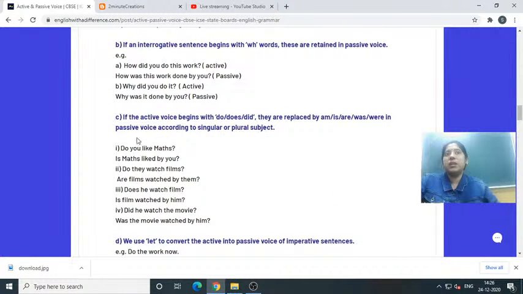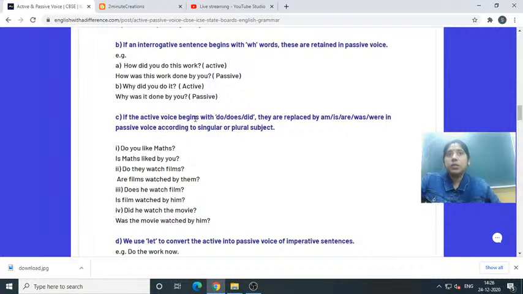It is given here. See, paragraph 3. If the active voice begins with do, does, did, they are replaced by am, is, are, was, were in passive voice according to singular or plural subject. Got my point?